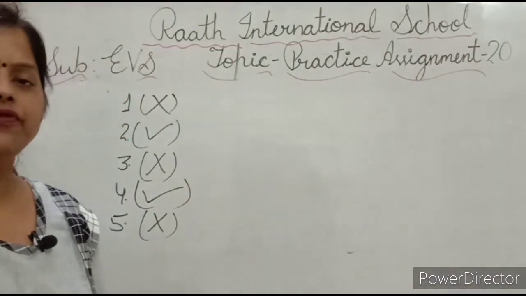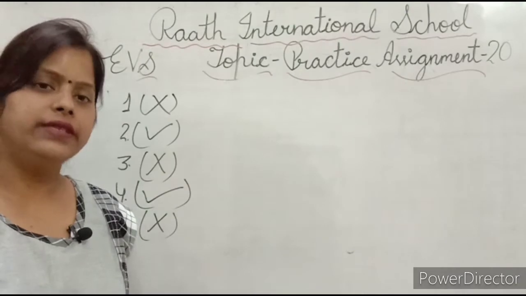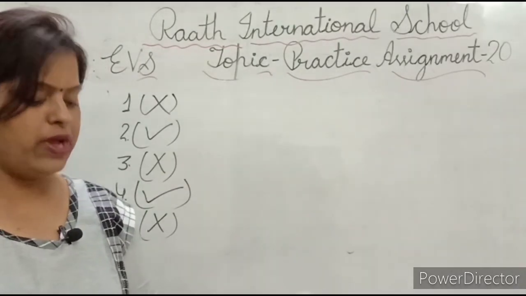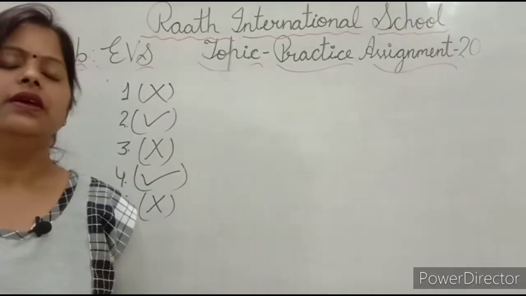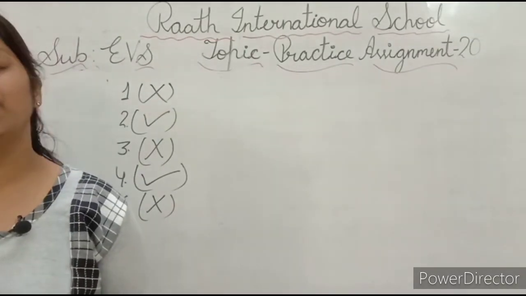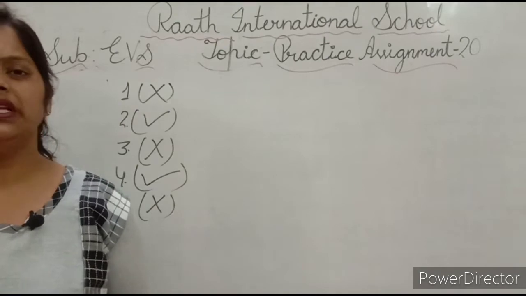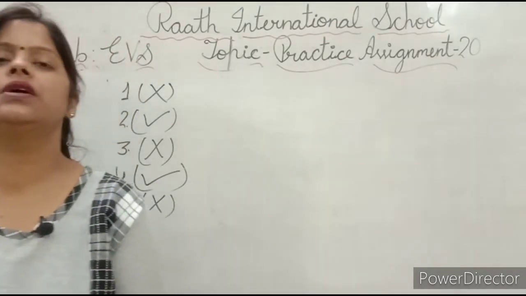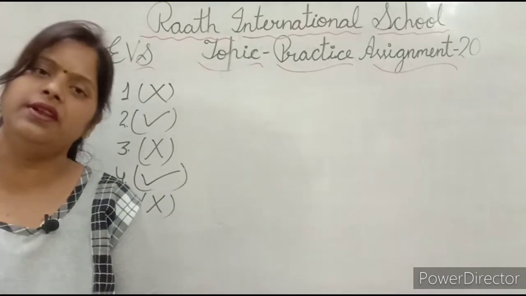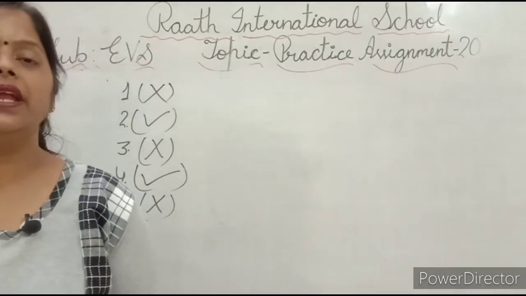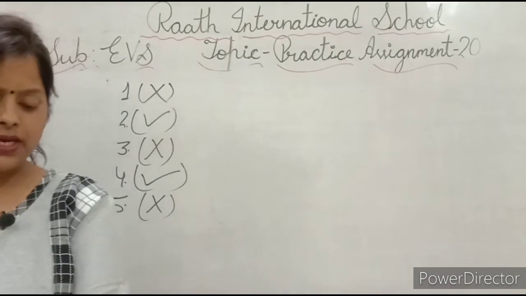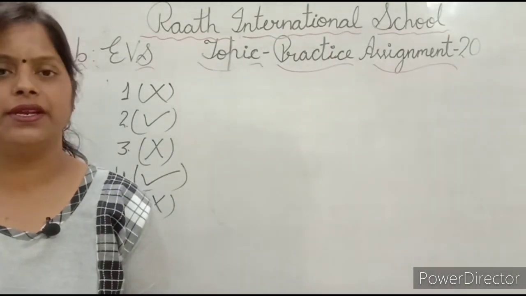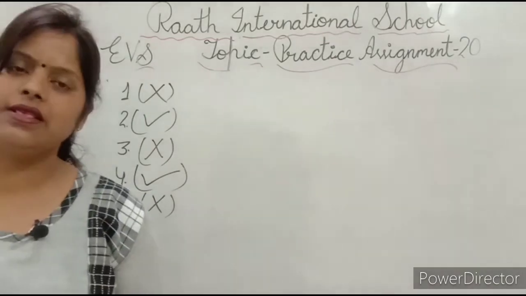Now here are some words given and we have to tell them one or two lines on each. See friend, first is plain. What are the flatlands on the earth are called plains. And friends, these many people live here because these places are suitable for the making houses and farming. Now second is desert. Student, deserts are dry area that are covered with sand and deserts have very less rainfall.